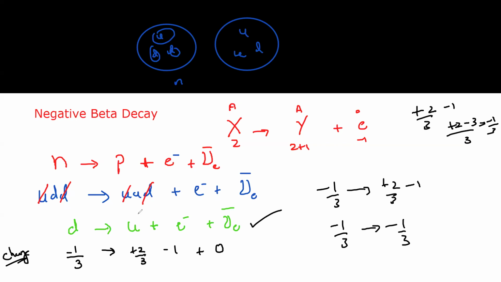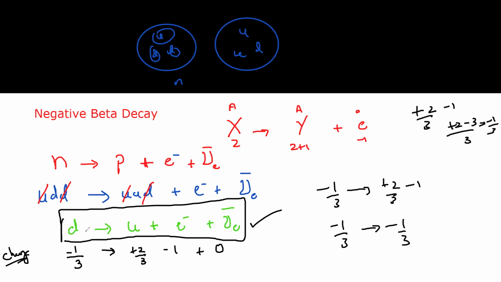This is evidence that this is the right equation. So at the atomic level, what actually happens is that one of the down quarks has converted into an up quark. So when a nucleus emits a negative beta decay, let's say this is a nucleus.